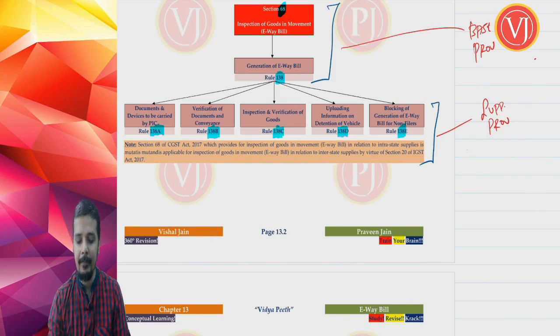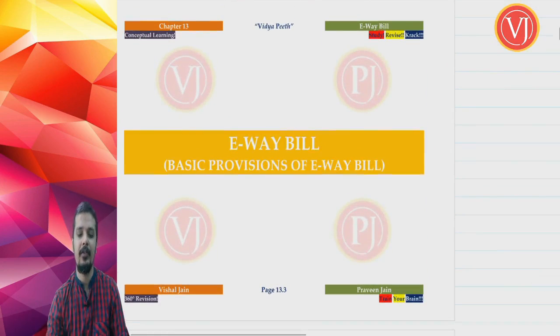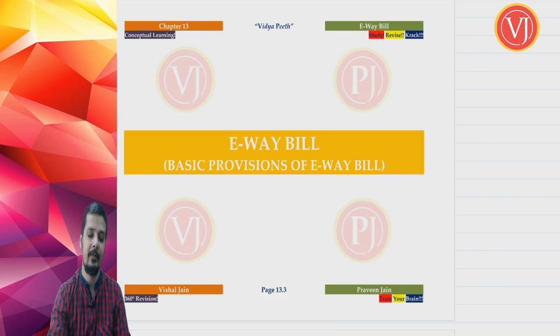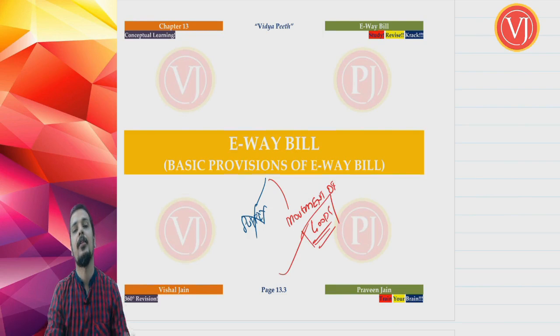Now friends, when you are discussing the basic provisions of e-way bill, you have to keep one very clear thing in mind. The focus is not on supply now. Please don't focus on supply. The focus is only on movement, only on movement of goods. I'll repeat, the focus is not on supply. The focus is only on movement of goods.